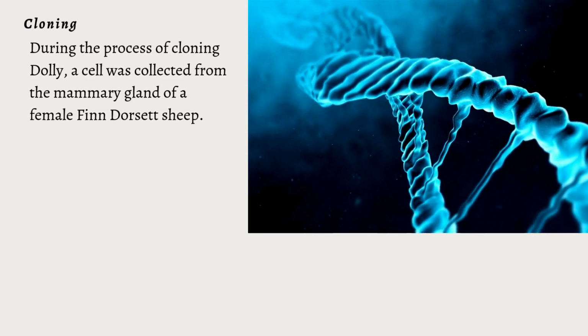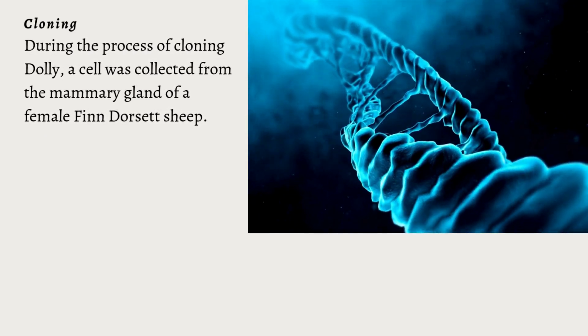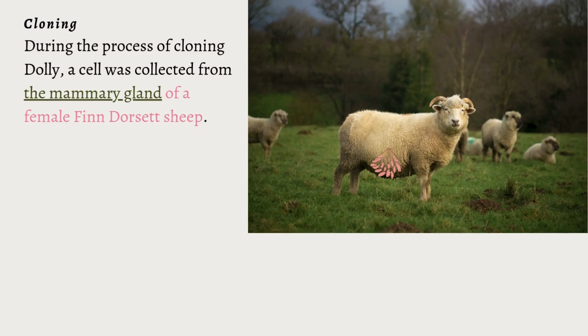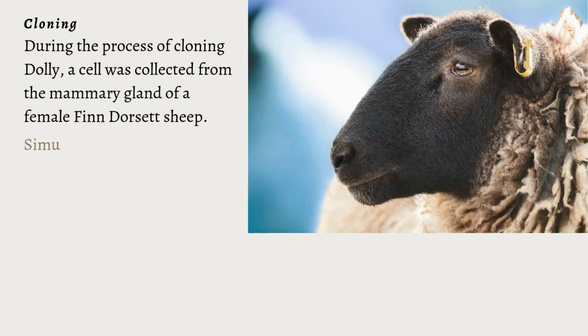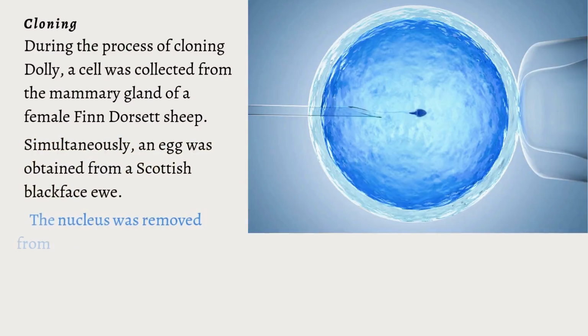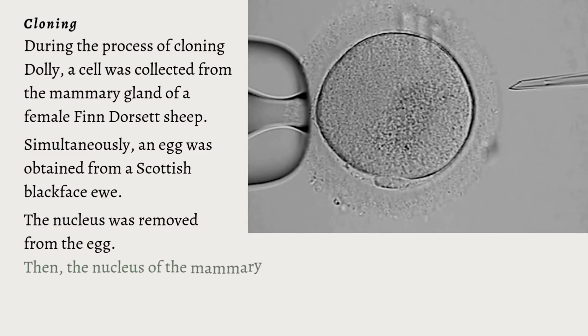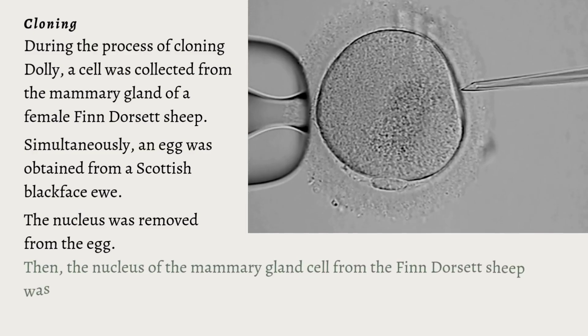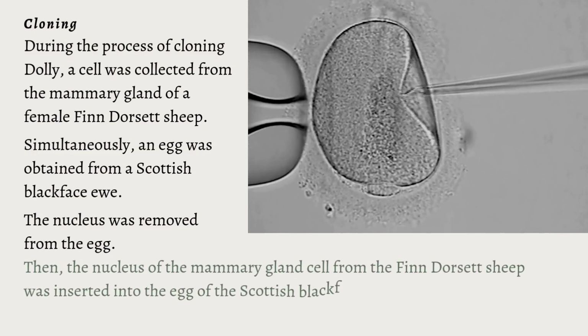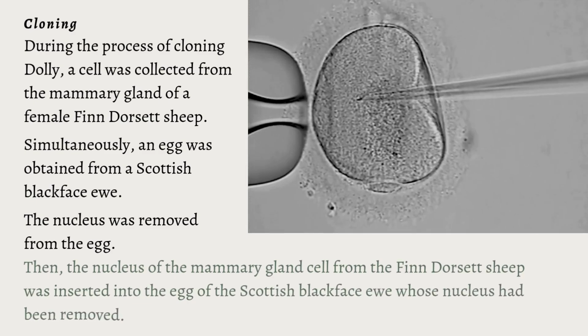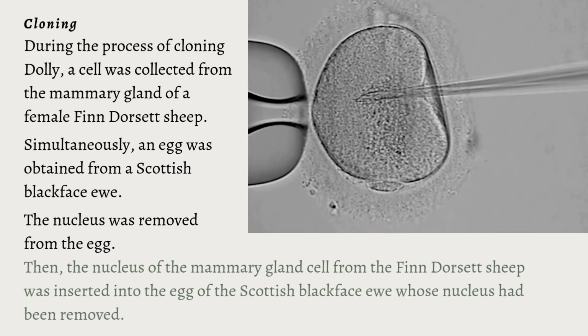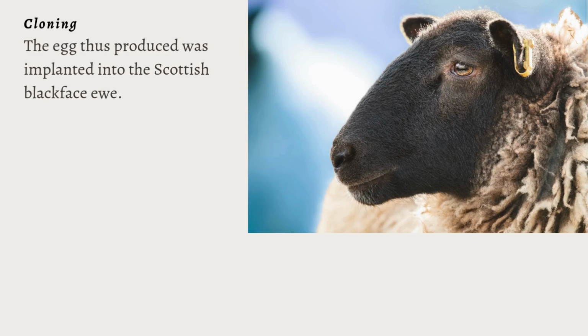During the process of cloning Dolly, a cell was collected from the mammary gland of a female Finn Dorset sheep. Simultaneously, an egg was obtained from a Scottish Blackface ewe. The nucleus was removed from the egg. Then, the nucleus of the mammary gland cell from the Finn Dorset sheep was inserted into the egg of the Scottish Blackface ewe, whose nucleus had been removed. The egg thus produced was implanted into the Scottish Blackface ewe.